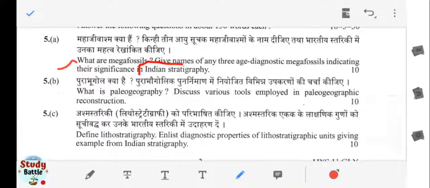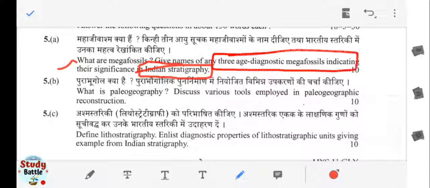Okay, so generally in respect with the Indian stratigraphy, you have to deal with the 3 age diagnostic megafossils. Okay, so you can discuss about any of the megafossils like bivalve, okay, brachiopod or echinoid, any type of fossils we can discuss.